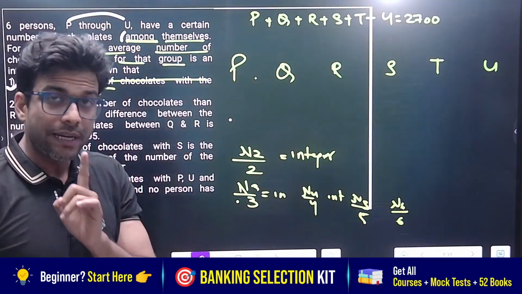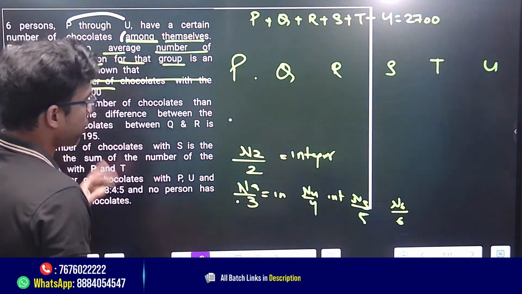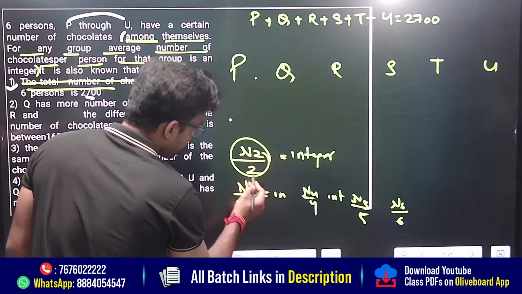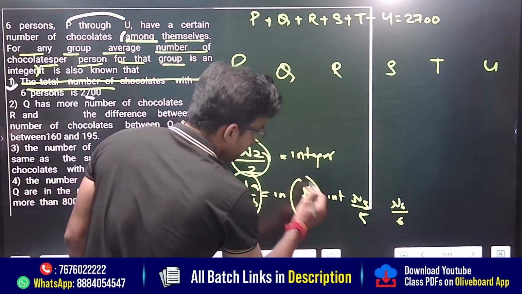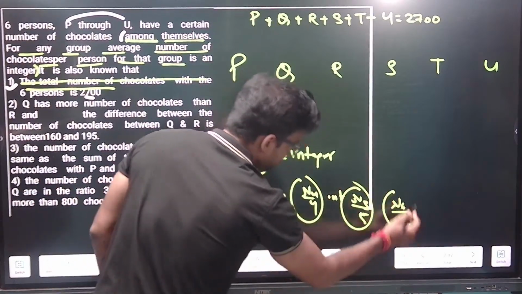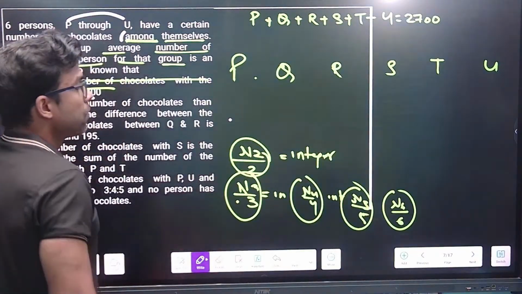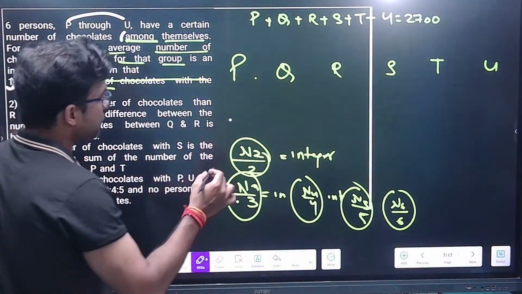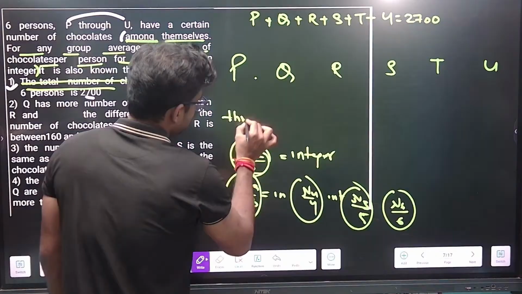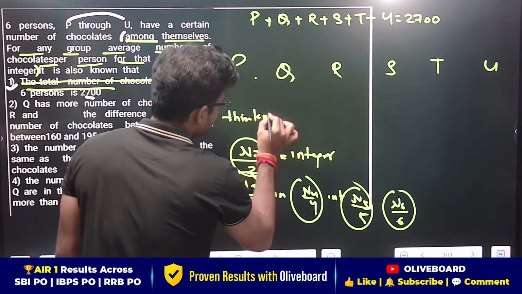Approach is important. Everyone is getting my point? This is the first group, this is the second group, this is the third group, this is the fifth group and this is the sixth group. All the values should come in integer form. Now guys, how can you think? Now see, this is called the thinking process. One by one I am explaining everything.